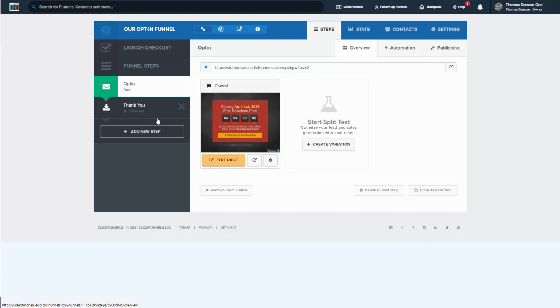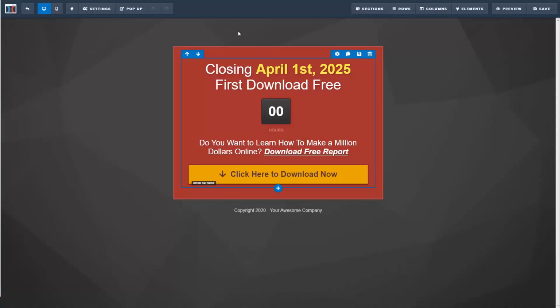What we're going to do first is click Edit Page. And there are two sides to the edit screen. To the left side at the top, you're going to be working with the functionality of the page that you are editing or creating. On the right side, you're going to be working with the appearance of the page that you are creating.